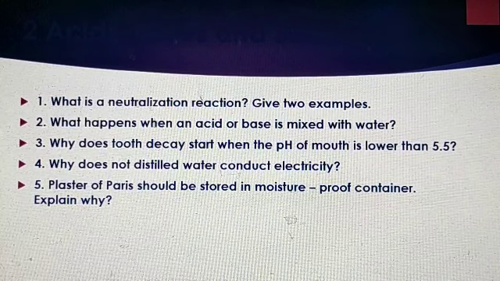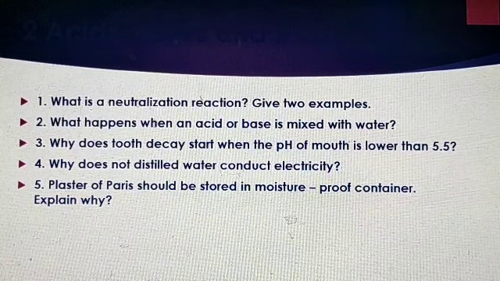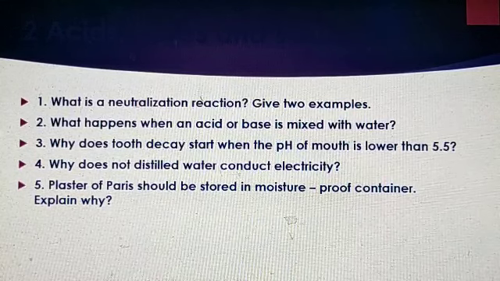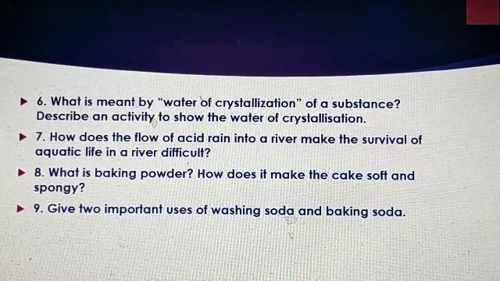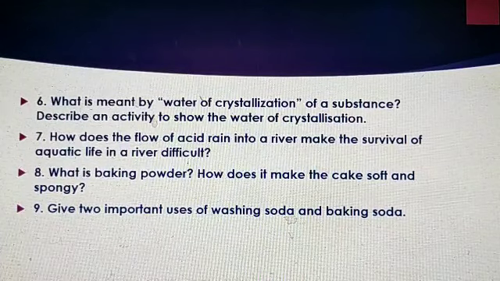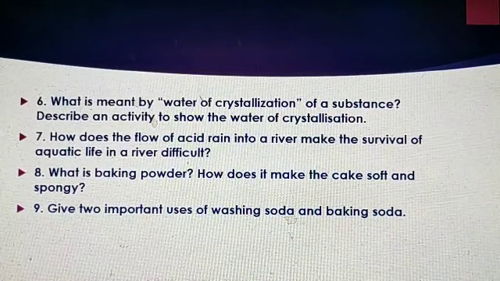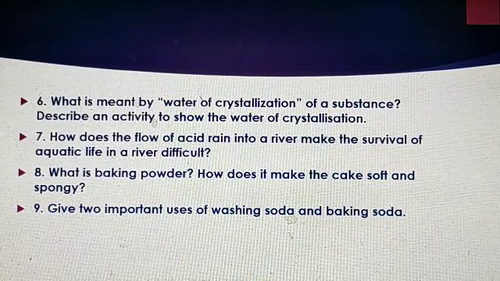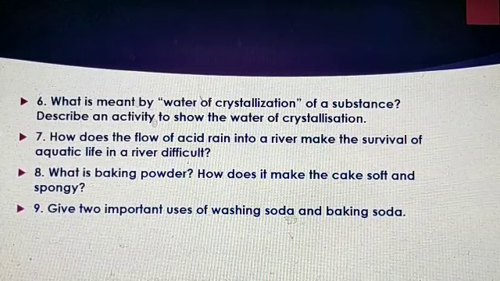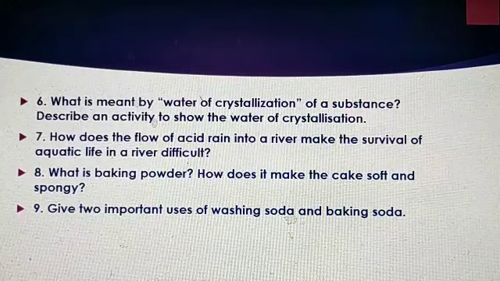Next one is, plaster of Paris should be stored in a moisture proof container. Explain why. Next one, what is meant by water of crystallization of a substance? Describe an activity to show the water of crystallization. How does the flow of acid rain into a river make the survival of aquatic life in a river difficult?